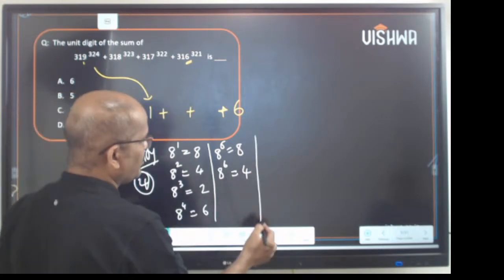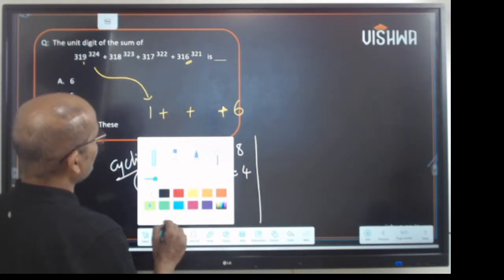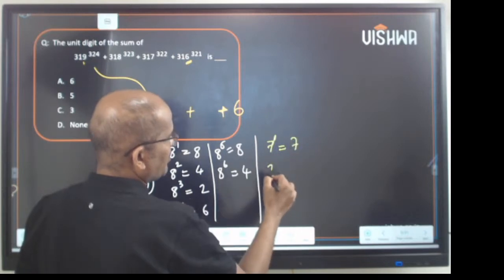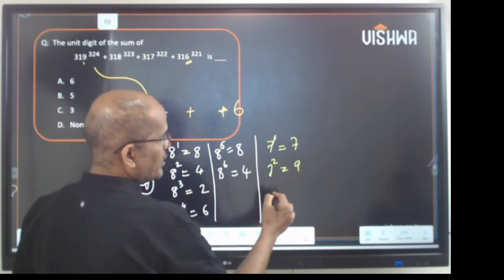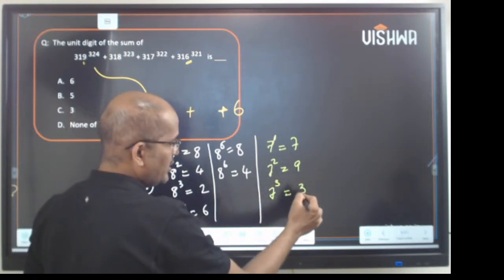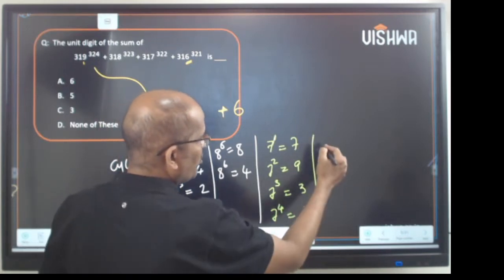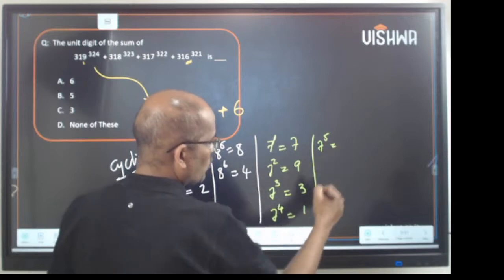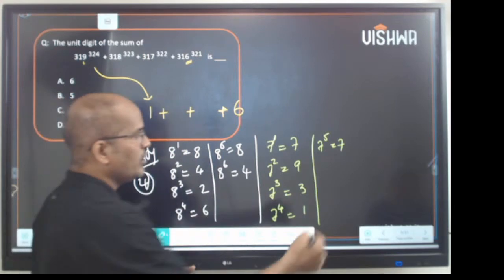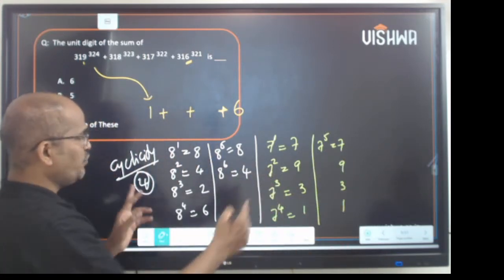Yes or no? Now similarly, coming to 7. 7 power 1 is 7. 7 square is 49, so 9. 7 cube, 9 sevens, 63, so 3. 7 power 4, 3 sevens, 21, so 1. So 7 power 5, 1 into 7 is 7 again. Isn't it? So you again get 7, 9, 3, 1, 7, 9, 3, 1, and it goes on. Clear? So the cyclicity is 4 here.